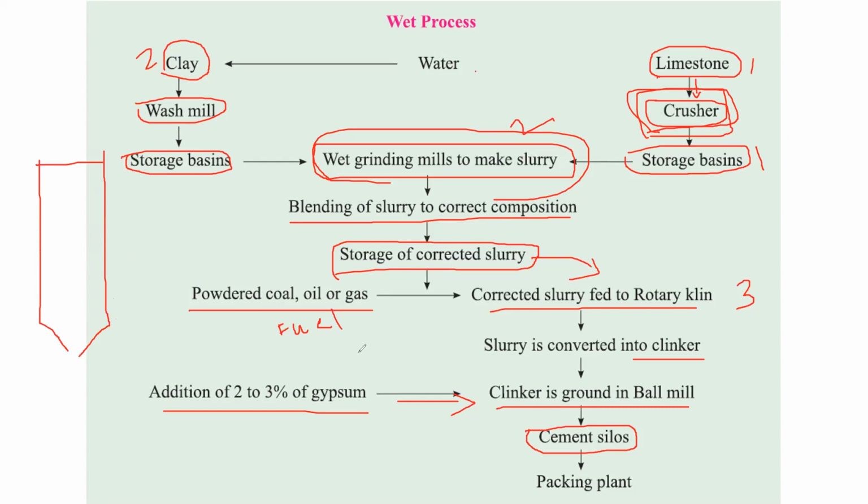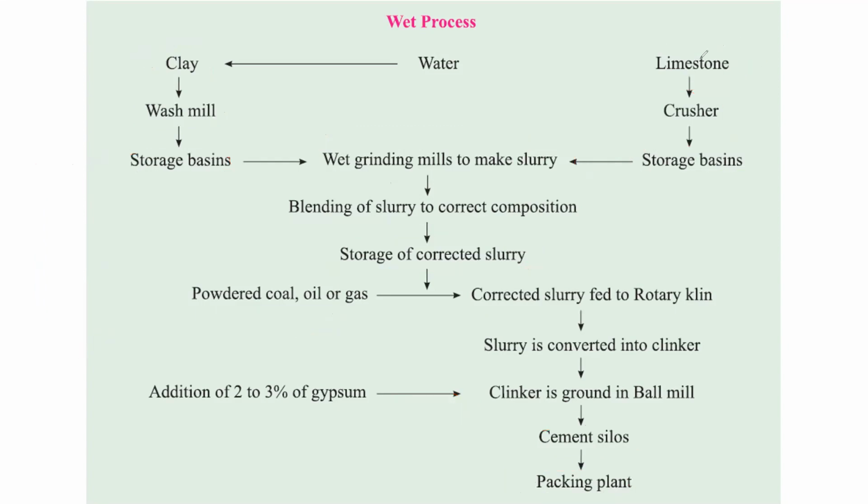From these cement silos they will send the cement to the packing plant, where that cement is packed into bags. One bag of cement will be 50 kg, right? So the wet process of manufacturing of cement that we have seen in the paragraph, that same process is there in the flow chart. This flow chart is also important from your exam point of view.